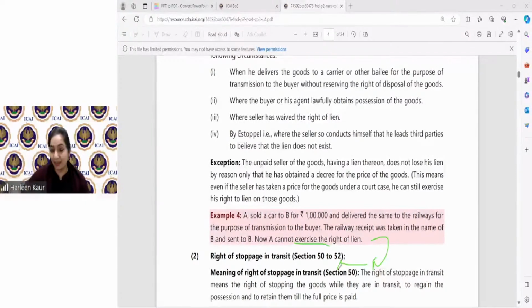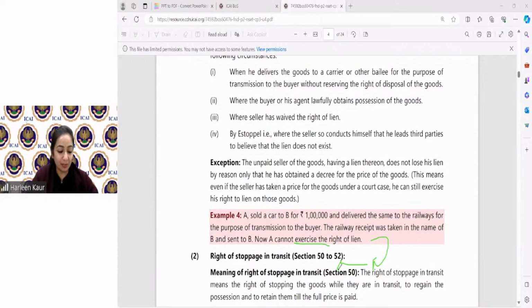Now, that does not mean that you're going to go and pull the chain in the train and the goods will stop. Somehow, some discussion has to be done with railway authorities. They will either take the goods in their own custody and seller can quickly run and take his goods back. All right. So that is what right we can. He's lost his right on the goods. Mr. K. Manish Darshan, that's great. But now he can exercise his right to stoppage in transit.